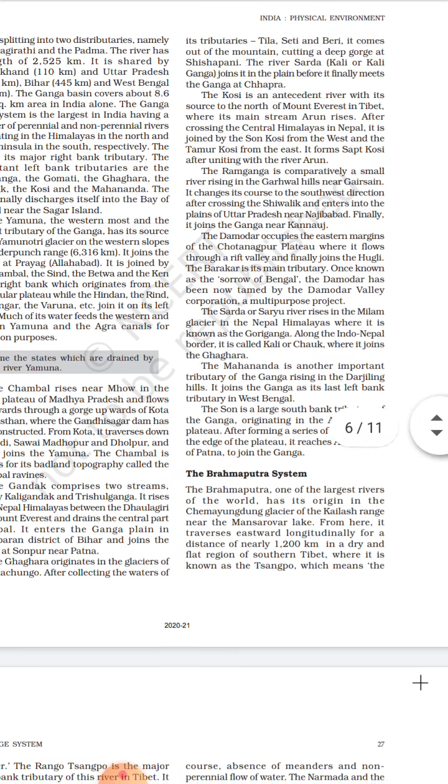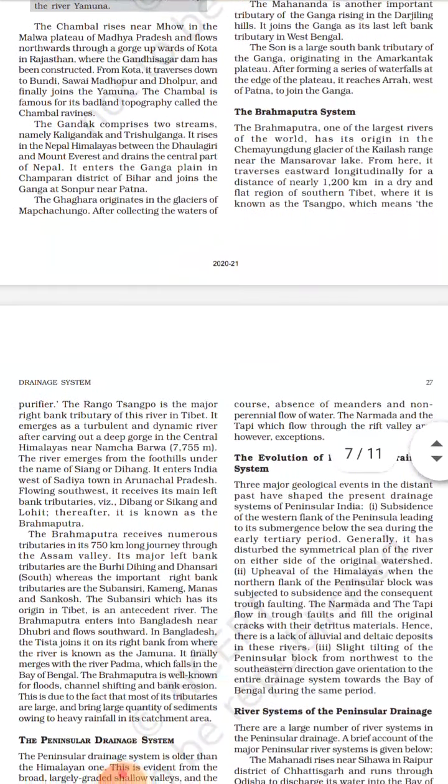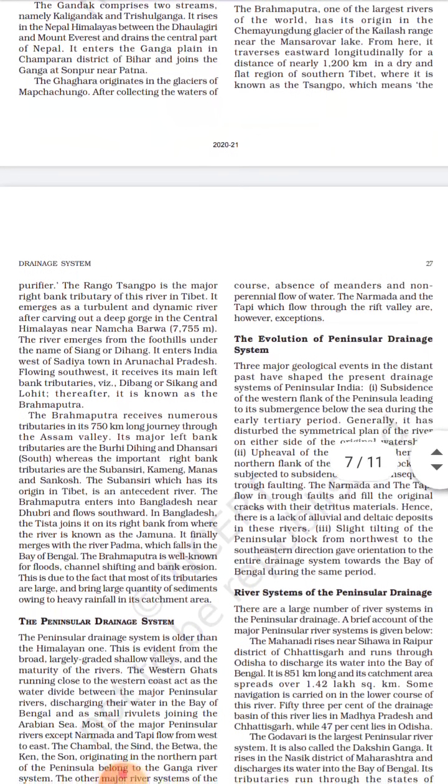Tsangpo means the purifier or the pure. Rango Tsangpo is a tributary of the Brahmaputra river in Tibet, and in the Himalayas it cuts through a deep gorge near Namcha Barwa. The river emerges from the foothills under the name of Siang. In India, the river and some of its left bank tributaries, that is Dibang, Lohit and Siang, combinedly join and then form the river Brahmaputra.